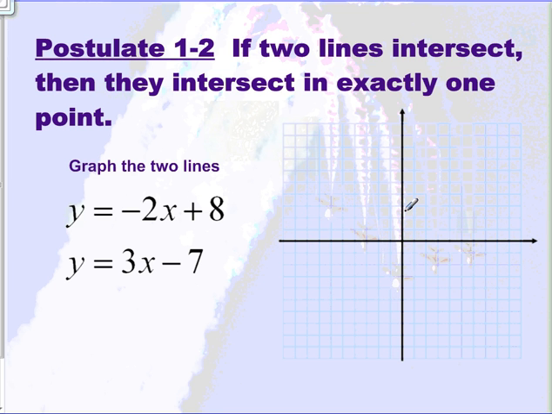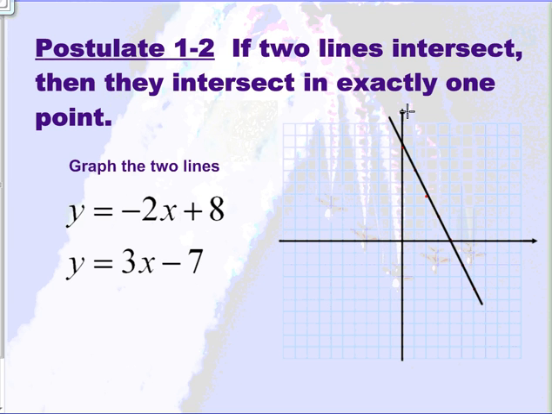I'm going to make the line really long just to make sure that it does in fact cross over and I'm not having to graph some more.